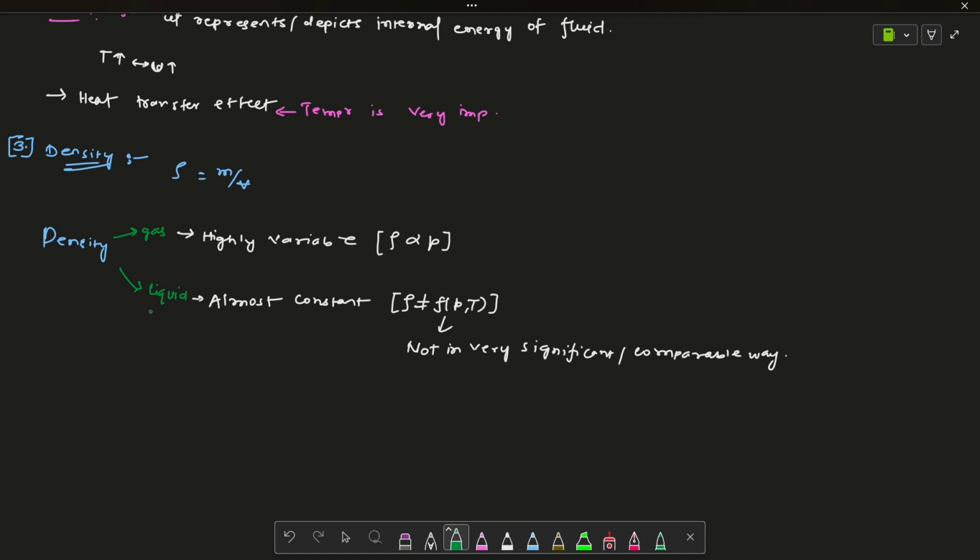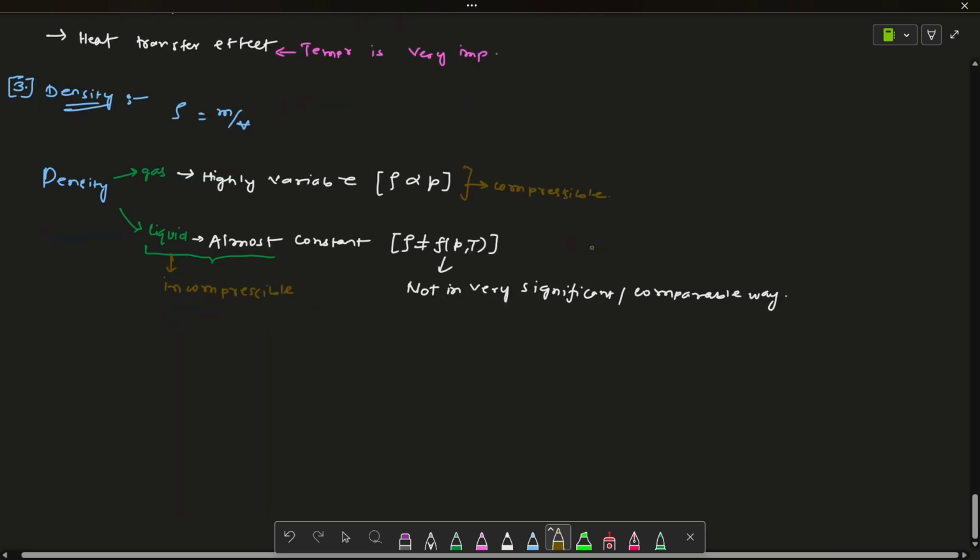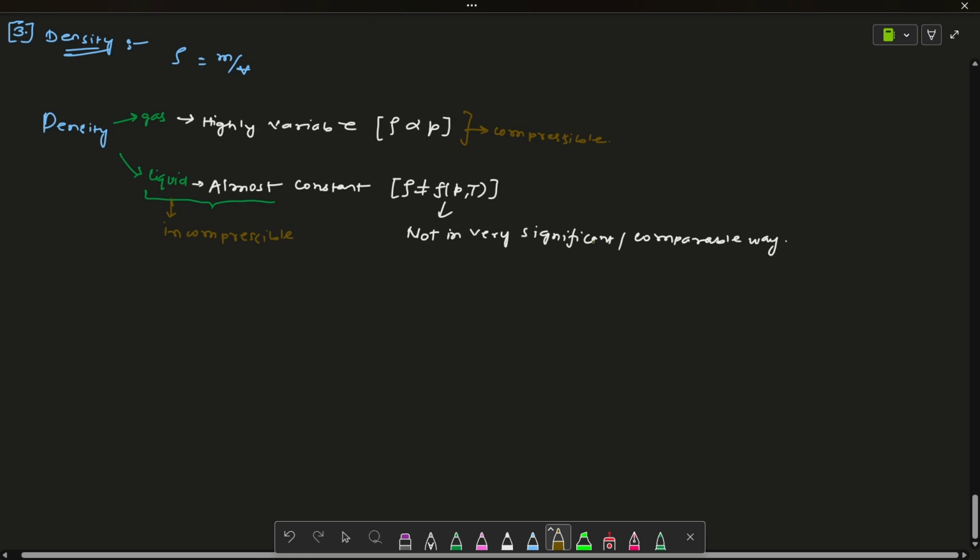That's why a fluid having constant density is known as incompressible fluid. I think you all know about this, but I am just writing it here for information. And this other one is known as compressible. Compressible means if you increase the pressure, the density will increase, that is, it can be compressed.